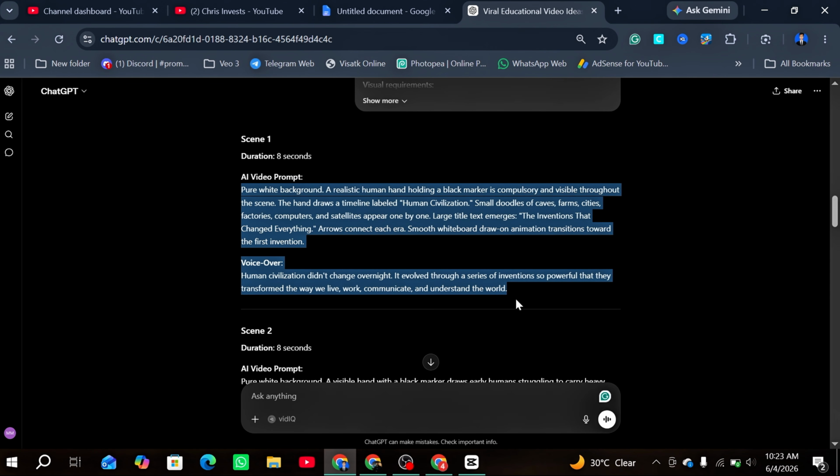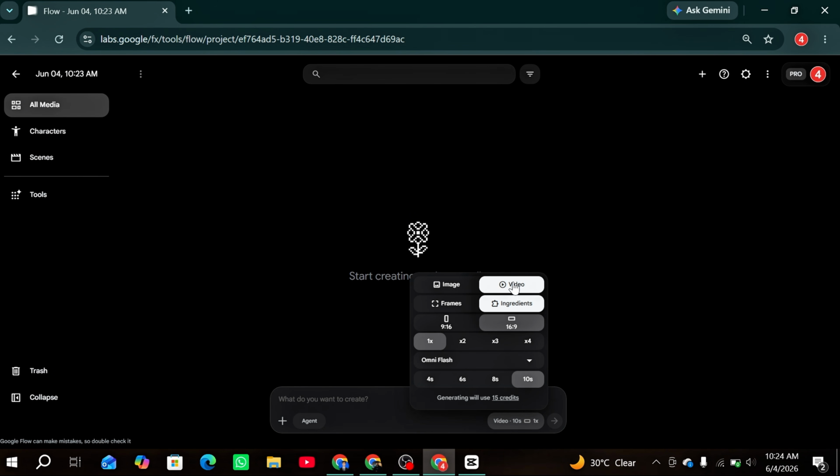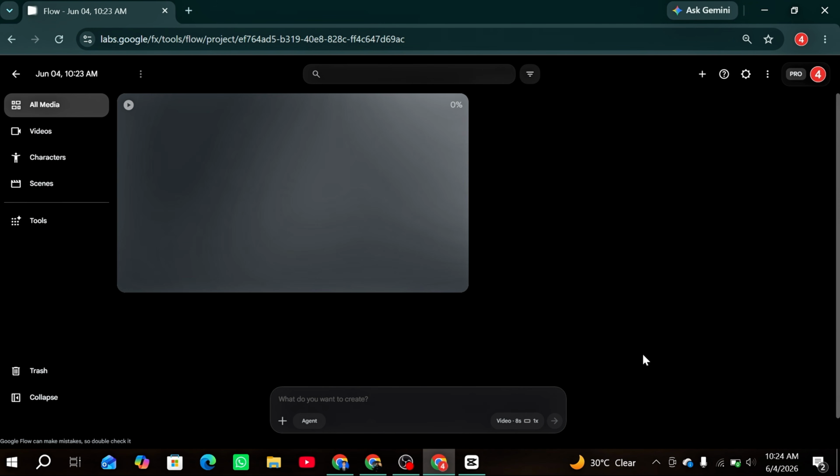Copy the video prompt for the first scene and go directly to the Google Flow website. The main reason for using this tool is that it allows you to use high-end models like Nano Banana Pro and Nano Banana 2 completely free. Select the video mode and set the video aspect ratio. Select an output size of 8 seconds. Paste the prompt and click the Generate button. Within a few seconds, a perfect piece of art like this will appear.